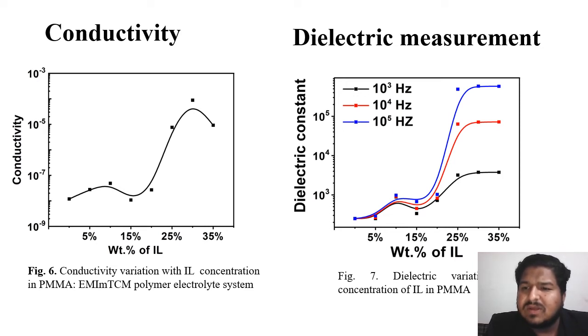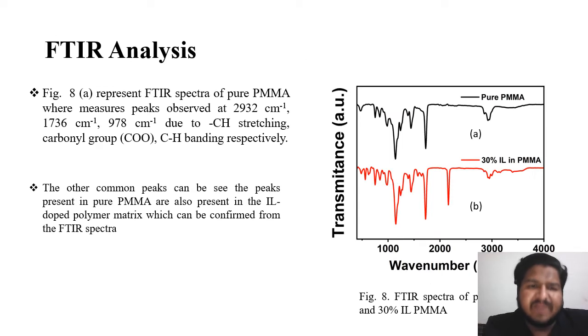Okay, so the dielectric constant value we have calculated by using the formula C is equal to E by epsilon naught. It is noticeably seen that the values of the dielectric constant increase with an increase in IL concentration and follow a similar behavior as we observed in the conductivity pattern. So the next one is we have FTIR analysis.